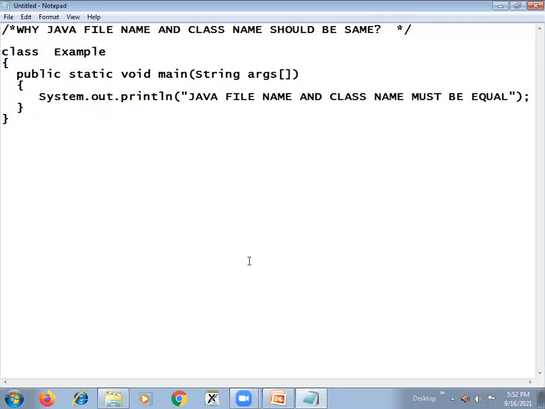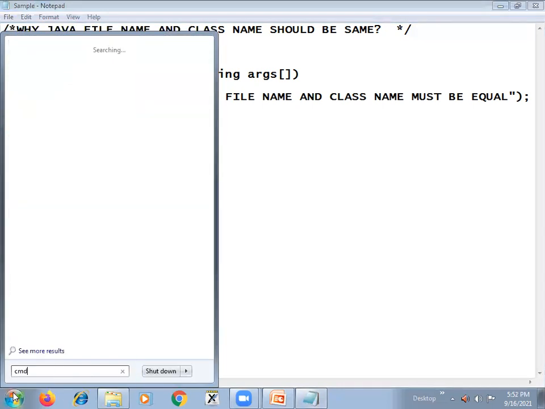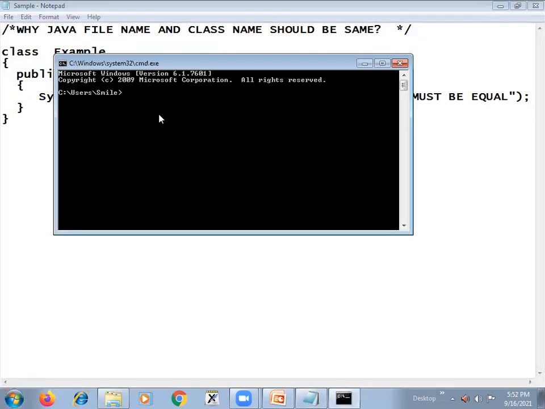Save it. Then go to your command prompt, open the command prompt. Then go to the folder and drive in which you saved. I have saved in the E drive, in a folder called Java programs.